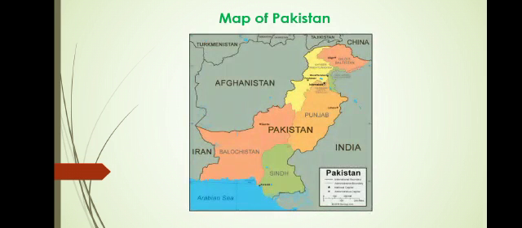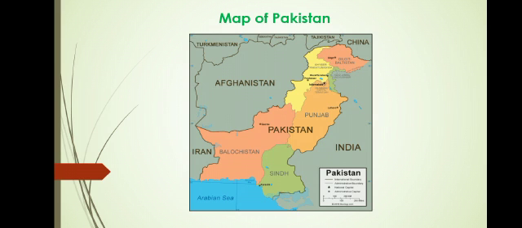Pakistan shares its borders with four countries. Pakistan's western side has Iran, Afghanistan is in the northwest, China is in the northeast, and India is in the east. To the south is the Arabian Sea. That's why we can say that our coastline is to the southern side or to the south of Pakistan.